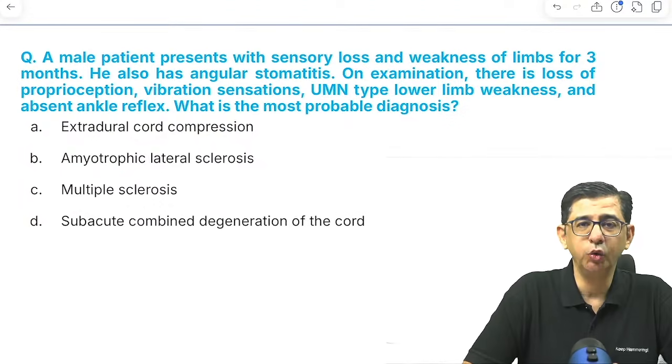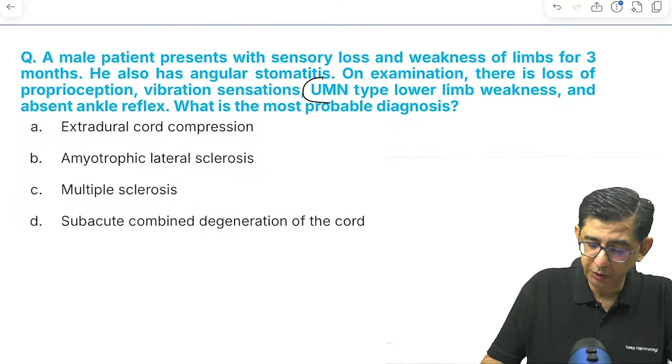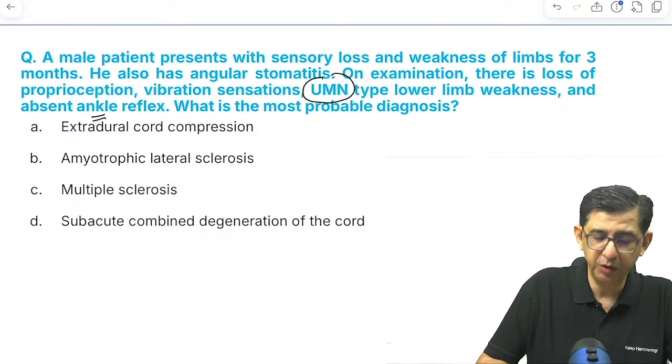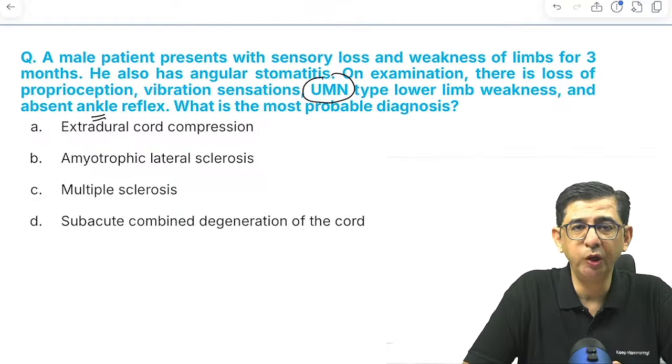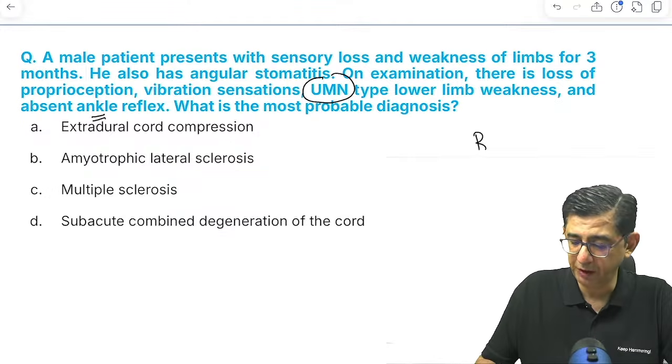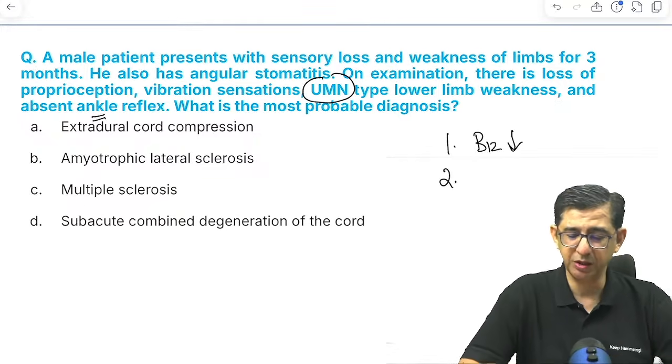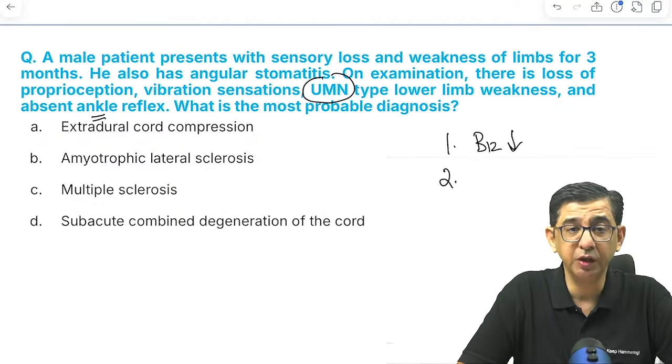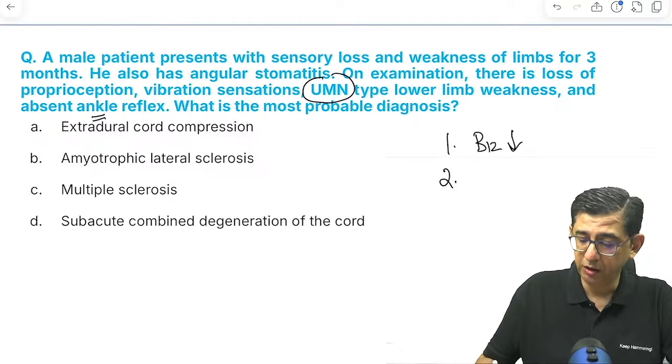Next is a patient who is having features of lower motor as well as upper motor, क्योंकि उसने अपर मोटर भी दे दिया और उसने extensor plantar और ankle jerk भी दे दिया। So combination of upper motor and lower motor के जो मैनिफेस्टेशंस होते हैं वो विटामिन B12 डेफिशिएंसी में मिलते हैं, जिसमें सेंसरी प्रोफाइल भी होता है, which is given in this question because there is sensory loss given, there is angular stomatitis given.